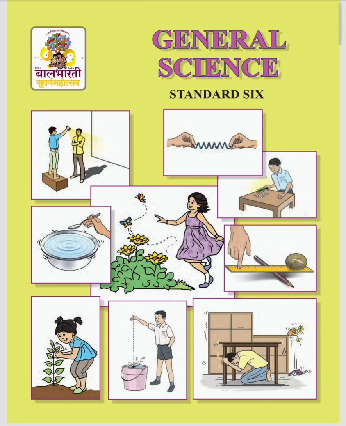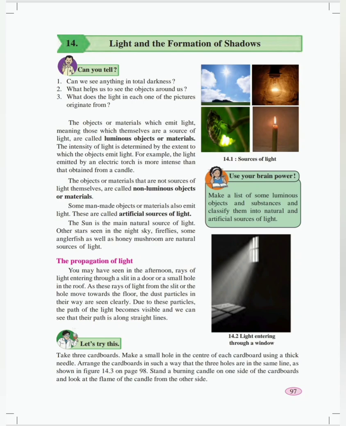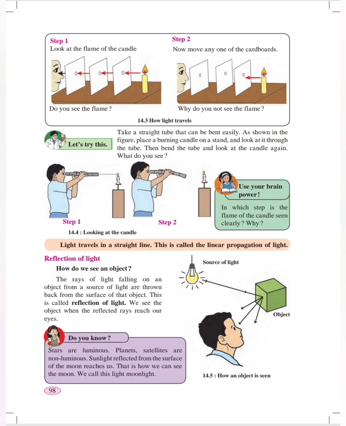Welcome back, students. Let's discuss shortly about whatever we have studied in this entire chapter, light and formation of shadow. A substance that emits light is called a source of light. The natural sources of light are the sun, the stars, fireflies, etc. The lantern, the flame of a candle, an electric bulb, etc. are artificial sources of light.